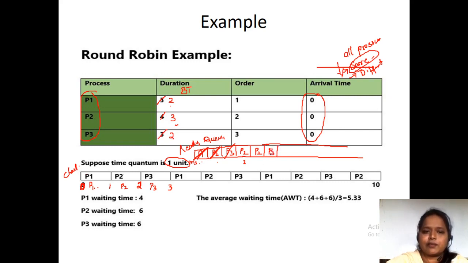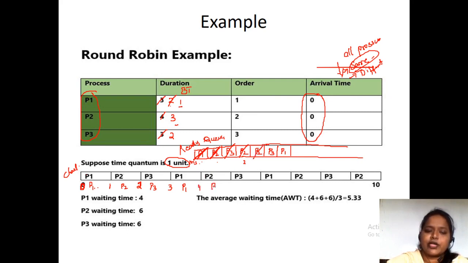So one turn completed. Next, which is there in the ready queue? P1 is there in the ready queue. Now we are going to take P1. P1 needs how many milliseconds? 2 milliseconds. But we are going to give only 1 millisecond, and 1 millisecond is left out. So we have to add P1 back again to the ready queue. The time is now 4 milliseconds. And next, which is there in the order? P2 is there.